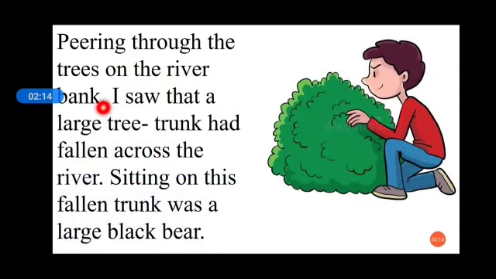Peering through the trees on the river bank, I saw that a large tree trunk had fallen across the river. Sitting on its fallen trunk was a large black bear. So this author started to watch the river by hiding himself behind the tree. After that he was able to see that a tree trunk had fallen across the river. Trunk means what? A tree that has fallen and is lying across the river. So after that he was able to see a black bear sitting on the trunk.